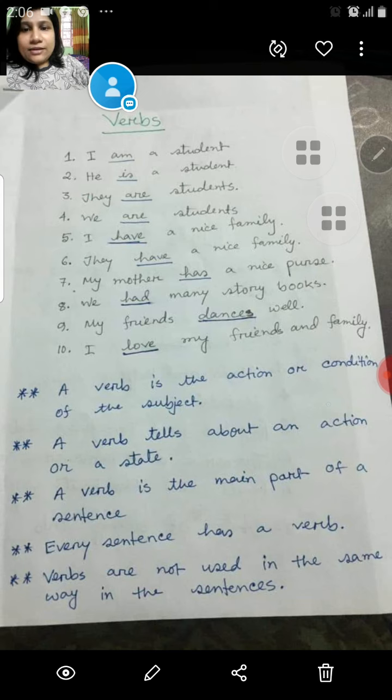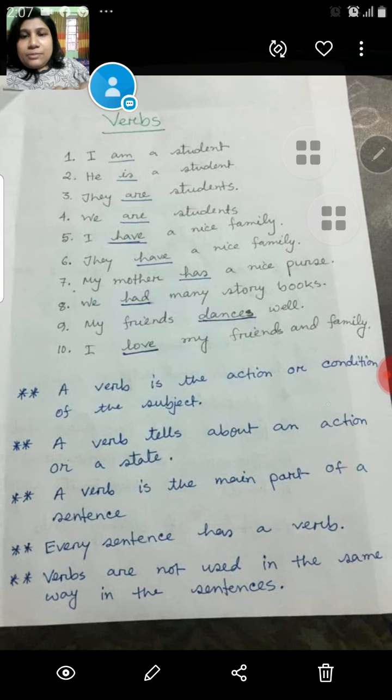Then you can see I have, they have, my mother has, and we had. These four verbs, three are have verbs. Have and has are for present tense and had is for past tense. I is first person plus have, they have is plural number plus have, and my mother is third person singular, that's why has. And you can see we had, here had is the same, so there is no binding of singular and plural number. You can use any kind of number here, singular and plural both, but had will be the same.